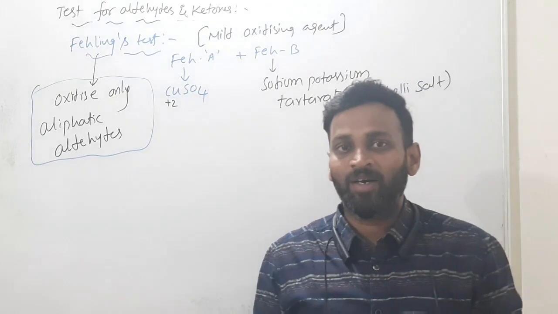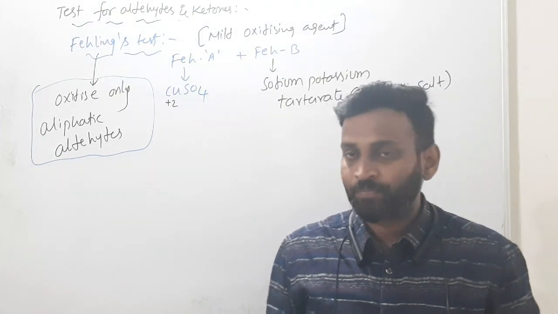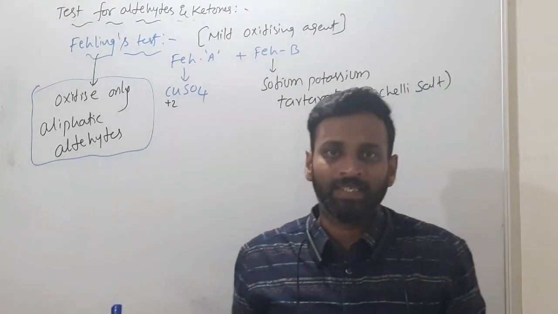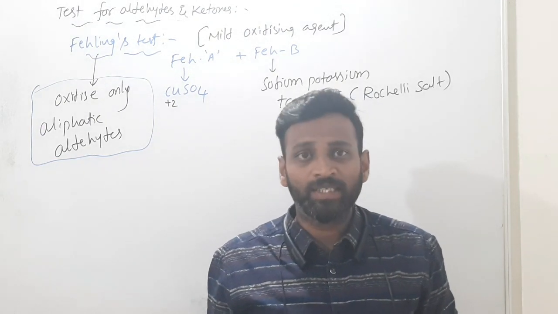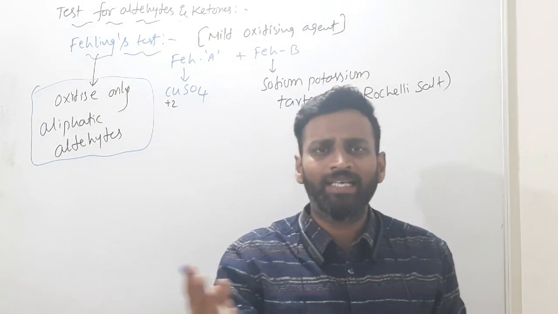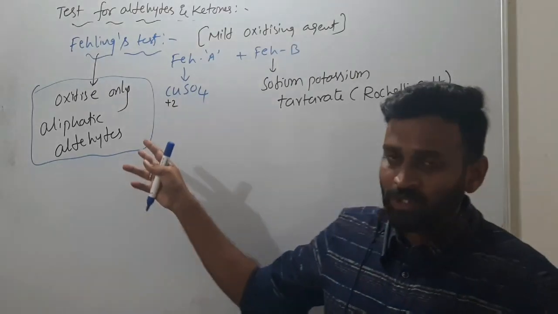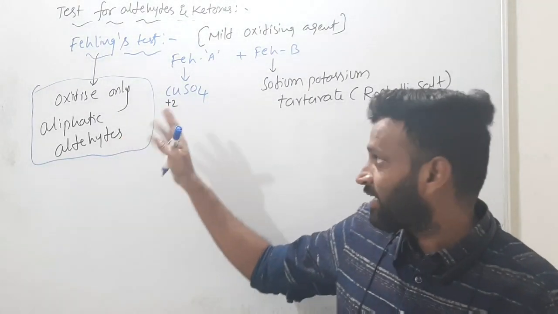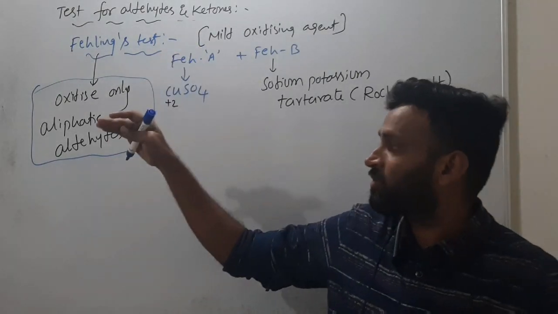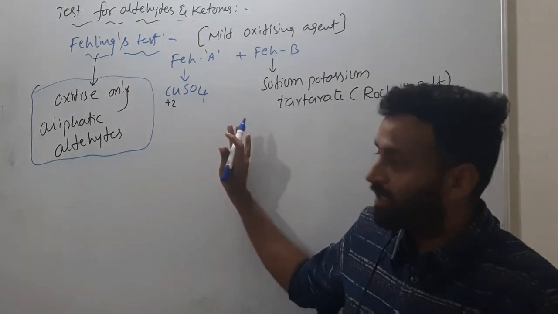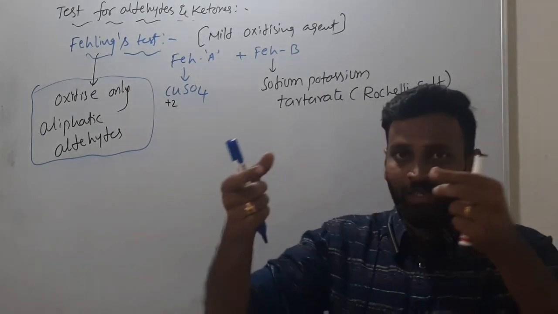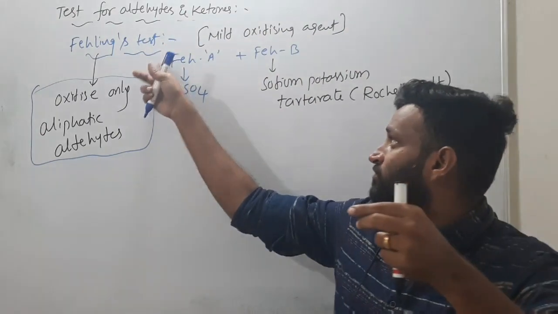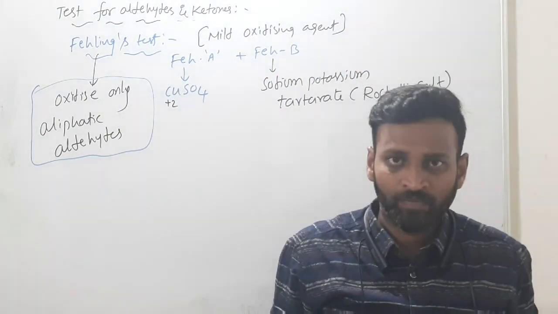So here we have one clarity. With Tollens reagent, any kind of aldehyde gives a silver mirror. Suppose the compound is an aromatic aldehyde, there is no test with Fehling's solution. Actually, a brick red precipitate will form when an aliphatic aldehyde is added to Fehling's solution.